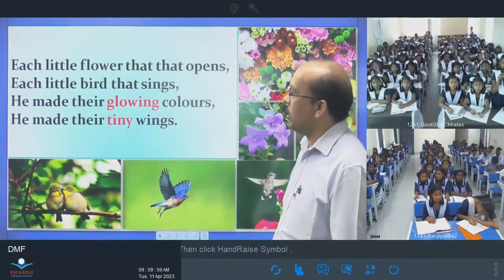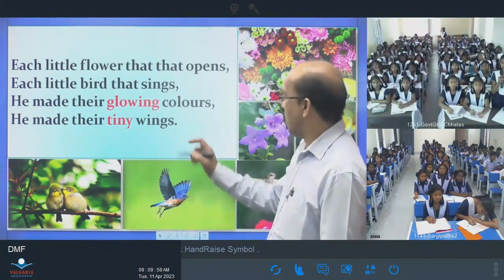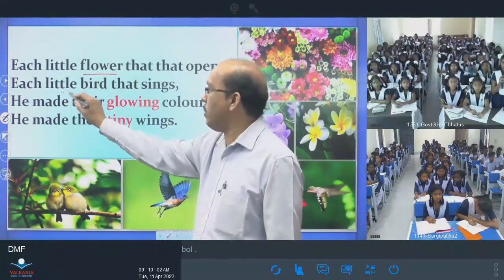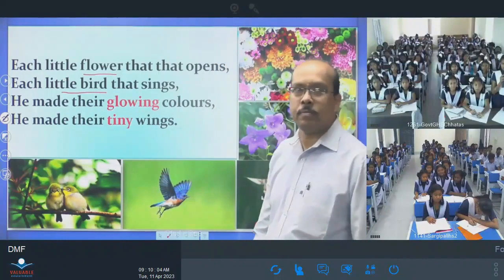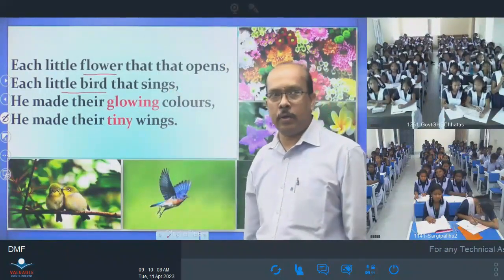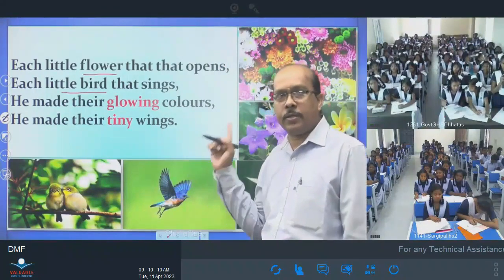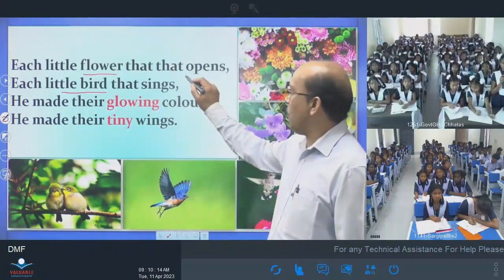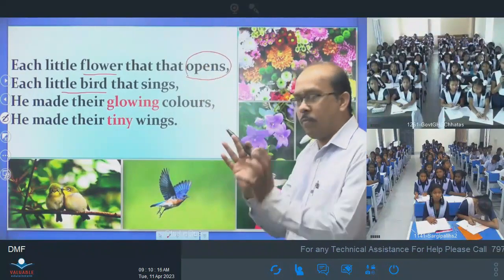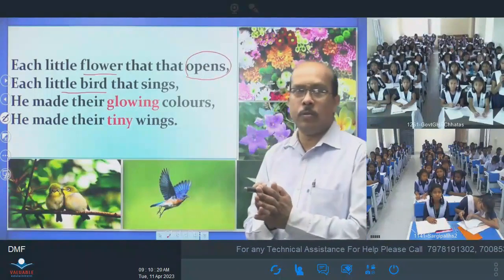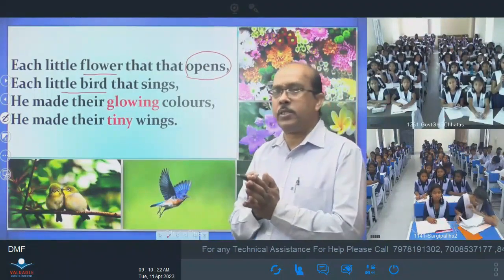Flower and bird. See, yes, good. And this is about flower and little bird. This stanza is about flower and little bird. The first line is: little flower that opens. That opens means each little flower that blooms. Good, very good.